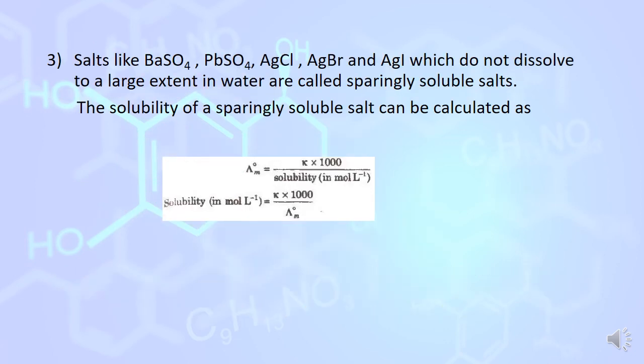The third application is that it is used to determine the solubility of sparingly soluble salts like barium sulfate, lead sulfate, AgCl, AgBr, AgI. They cannot dissolve in a large amount in water. So lambda m infinity is equal to kappa, the conductivity, multiplied by 1000 divided by solubility in mole per liter. Or we can find the solubility in mole per liter, which is equal to kappa into 1000 divided by lambda m infinity.